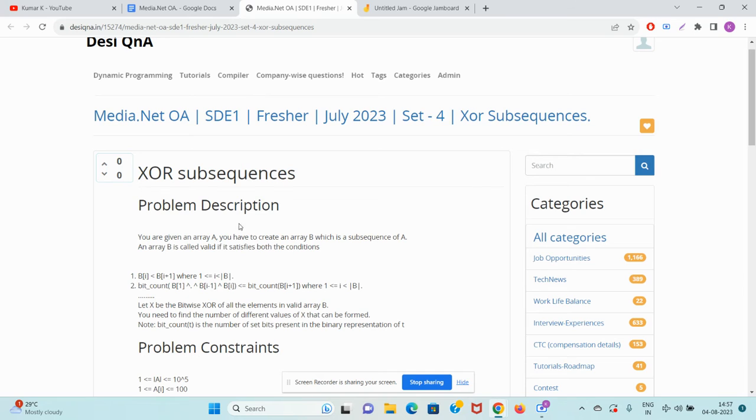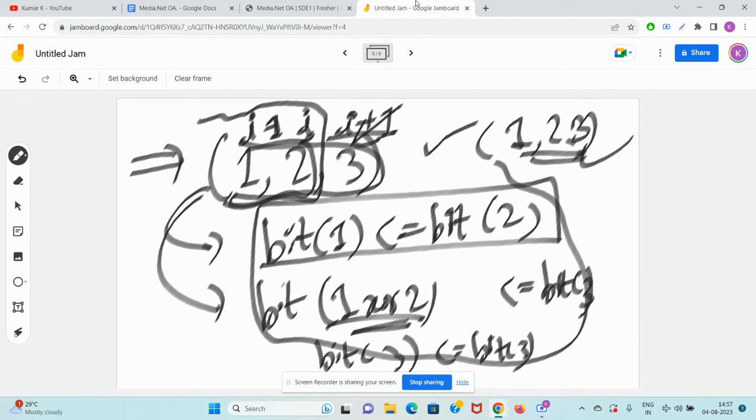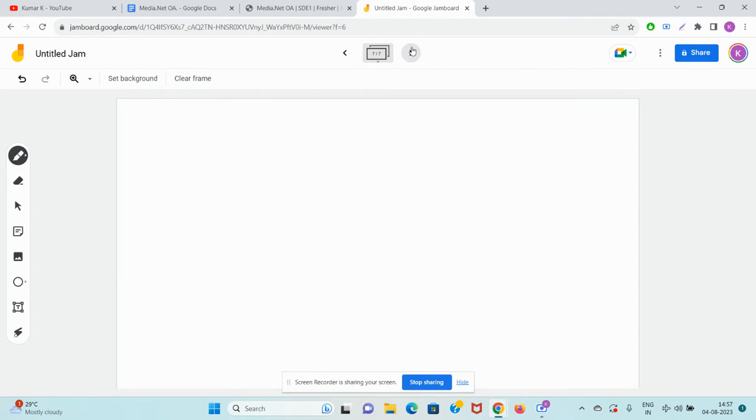See, it was clearly written here that for each index I, the bit count of I minus 1 XOR I should be less than equal to the bit count of I plus 1. So I am checking for every I plus 1 whether it is valid, and only then will the subsequence be valid. Good. So guys, in our lucky case, all the subsequences are valid. So the question is to find the XOR of all the subsequences and tell how many different XOR values are possible. That's what our question is all about.